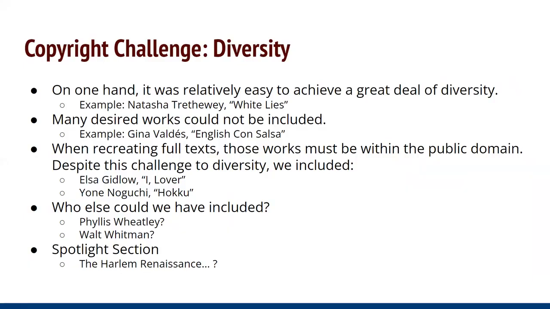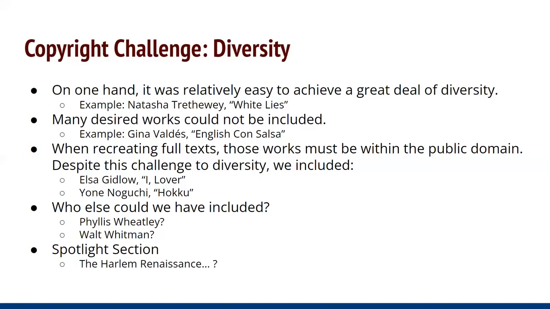Of course, because of this, many desired works could not be included. We couldn't find places where we could link to them or where they were presented legally. And as such, my example here, Gina Valdez's English con Salsa, which I absolutely love to teach. And I love to teach it because it's in Spanglish. And Spanglish really captures the experience of a great deal of our students here at Texas A&M. They live Spanglish lives.